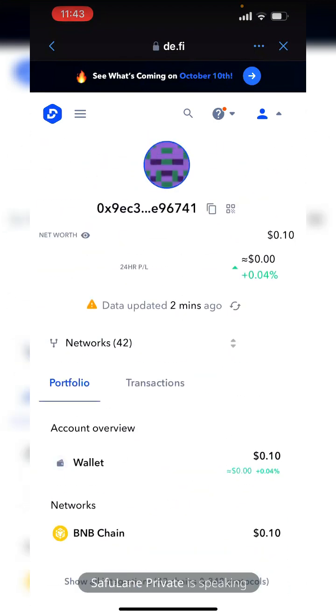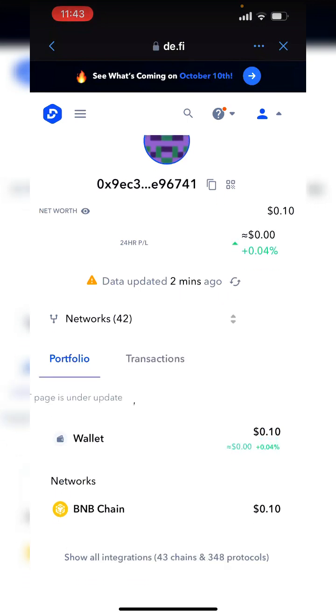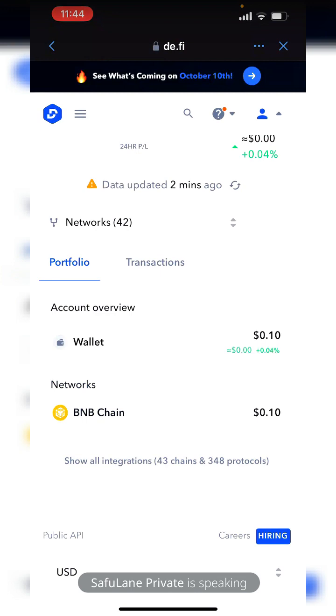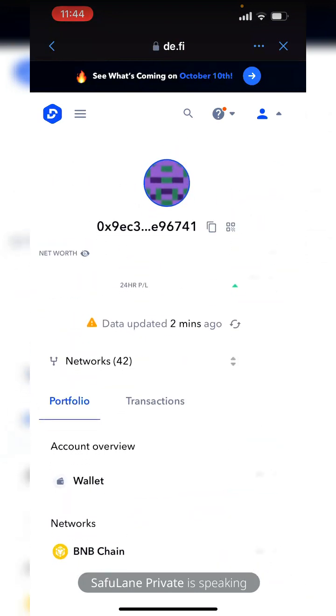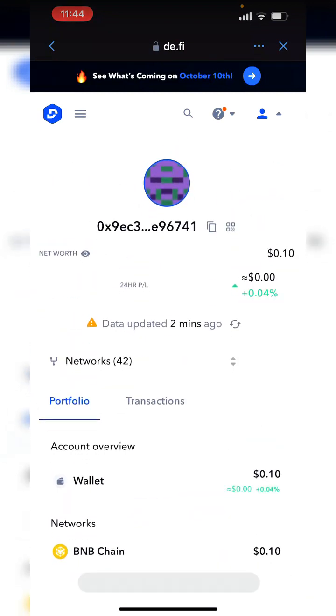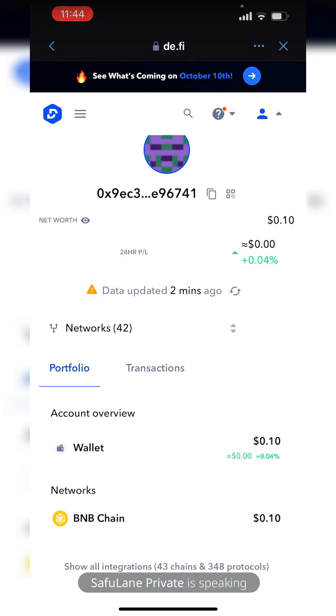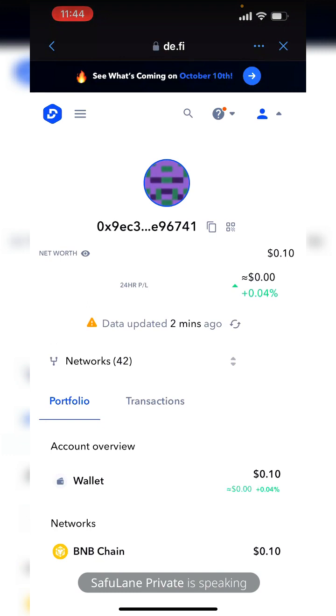The bank is still going to give me more data. But let me check the NFT page. NFT page is under update. Okay, cool. Yeah, because the NFT page is important too. Because I actually have some tokens on this wallet that it is not showing. I'm sure of that. Maybe it's only showing tokens that are already listed or something like that. I don't know, but I'll carefully check again, just to make sure we are getting everything right.